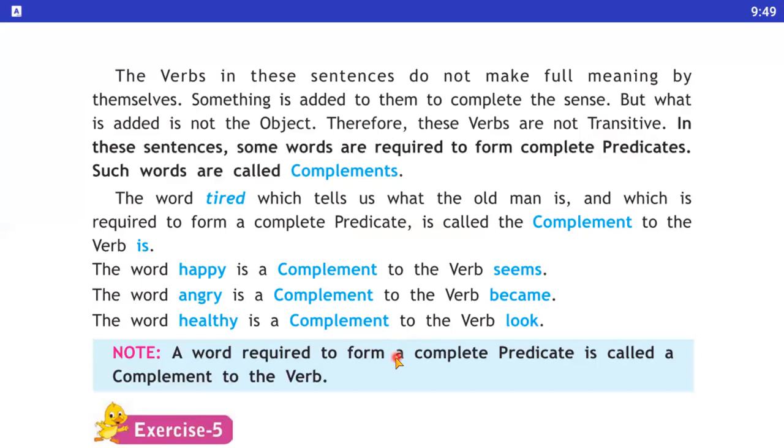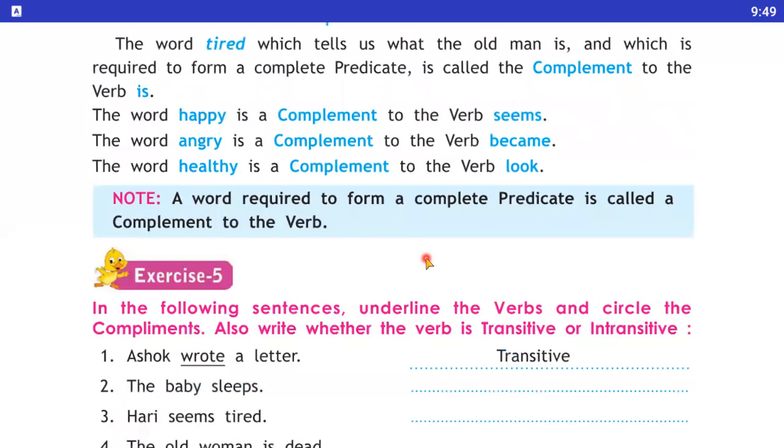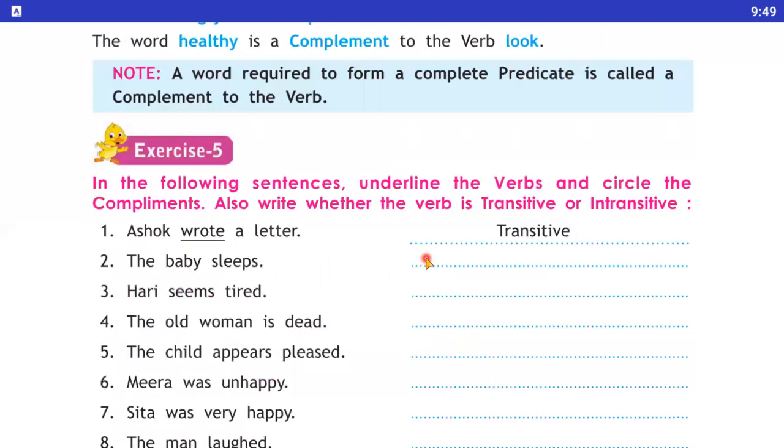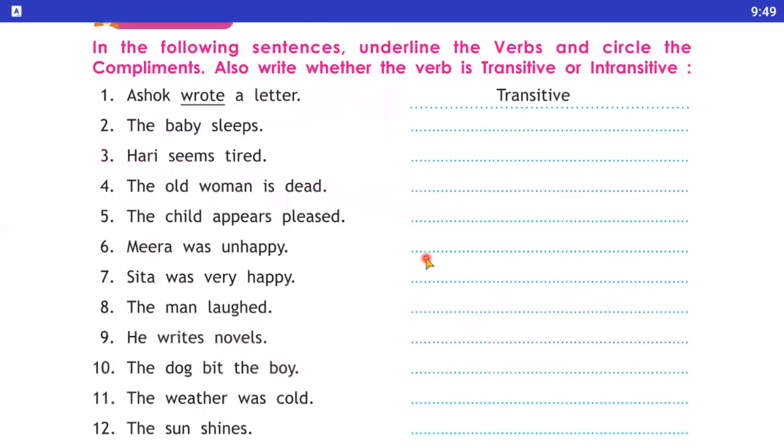Okay, here is a note: A word required to form a complete predicate is called a complement to the verb. जिस भी वर्ब को कंप्लीट करने के लिए एक वर्ड की रिक्वायरमेंट होती है अपने प्रेडिकेट पार्ट को कंप्लीट करने के लिए, वो क्या कहलाता है, कॉम्प्लीमेंट. So let's start the exercise. In the following sentences, underline the verbs and circle the complements. Also write whether the verbs are transitive or intransitive. First one is done for you.